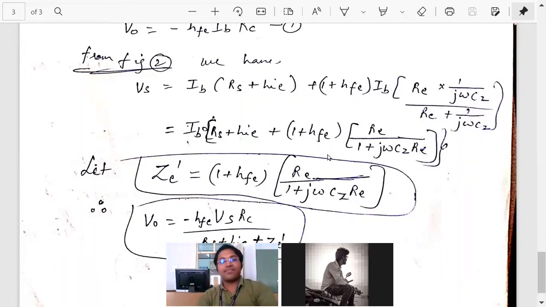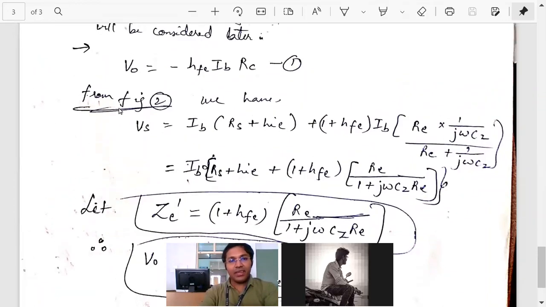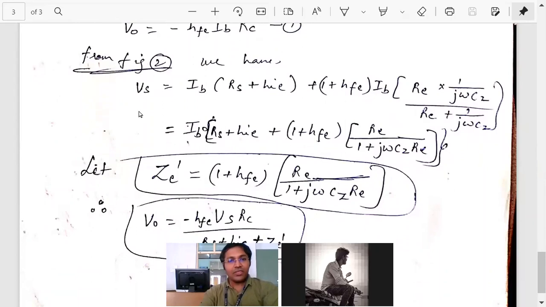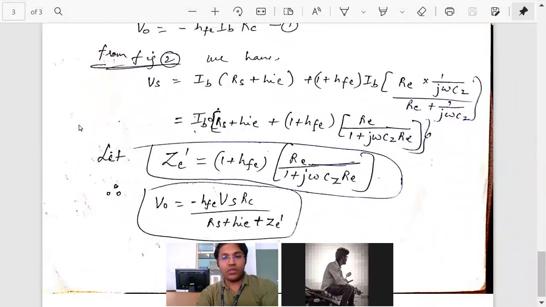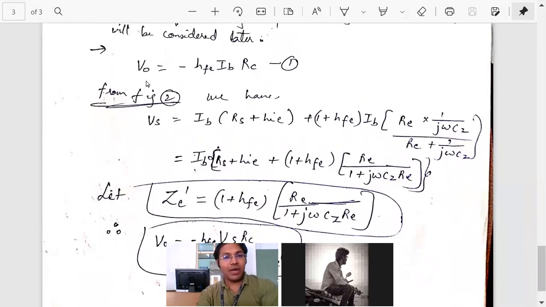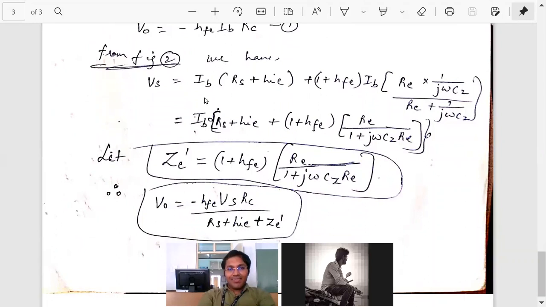So Vs in terms of IB, V0 in terms of IB. If we do V0 by Vs, what will we get? IB will cancel.